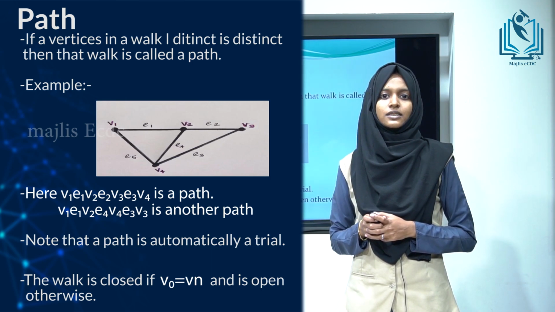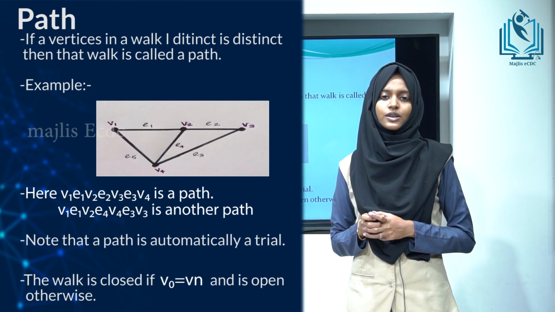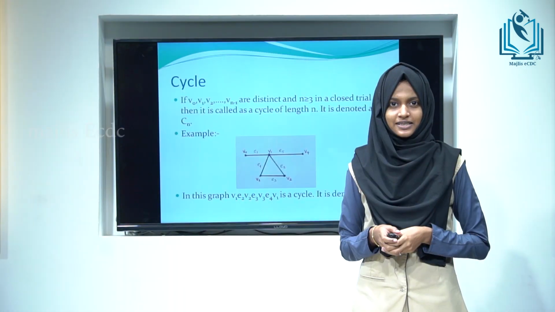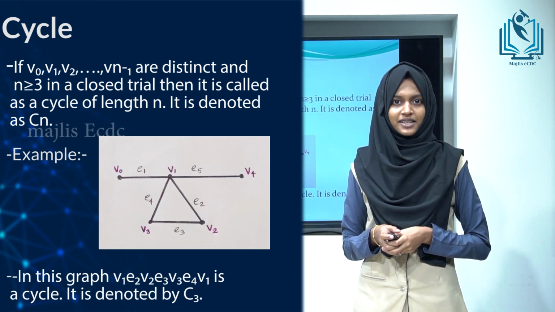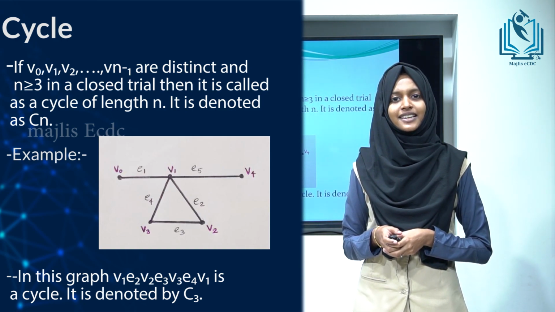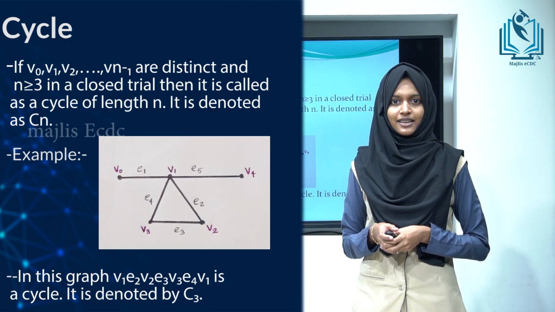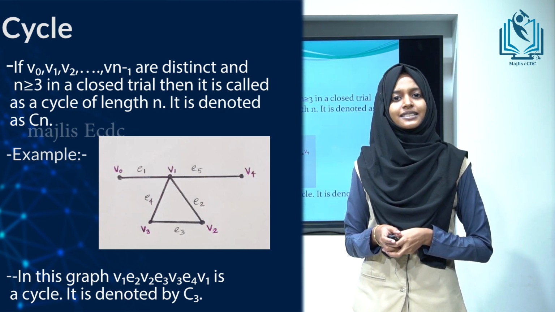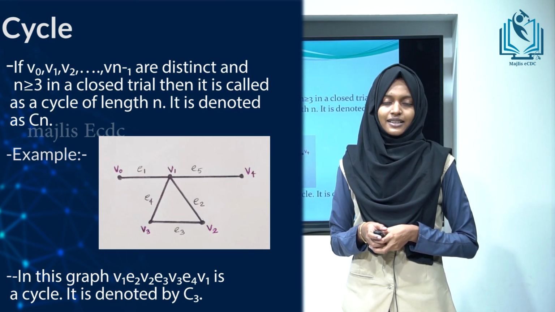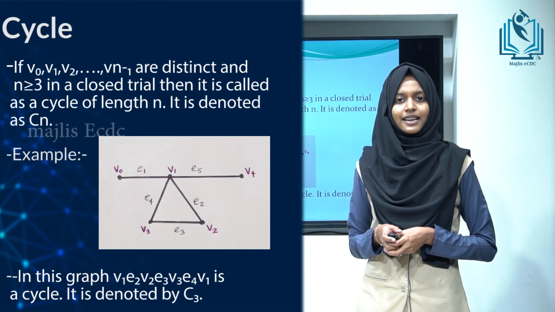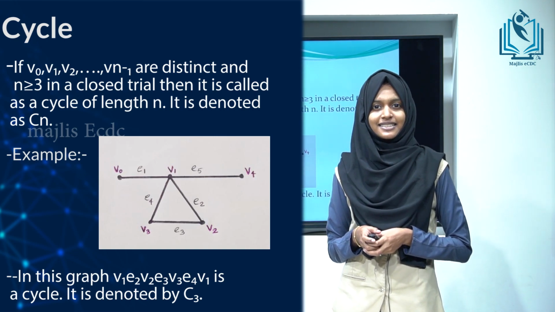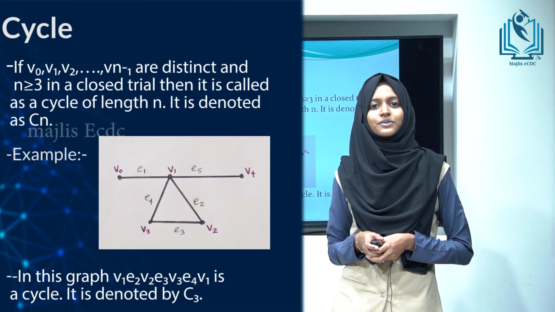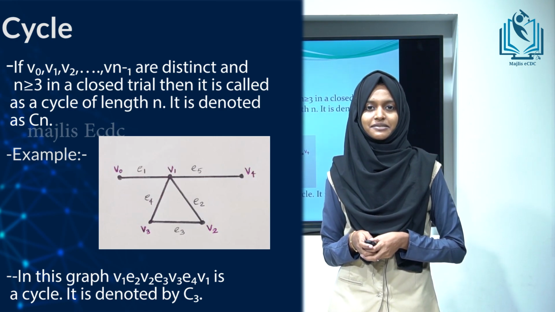A walk is closed if V0 equals Vn, and it is open otherwise. Cycle: if V0, V1, V2, etc., Vn-1 are distinct and n is greater than or equal to 3 in a closed trail, then it is called a cycle. A cycle with length n is denoted by Cn. That is, a cycle is a closed trail in which all vertices are distinct.